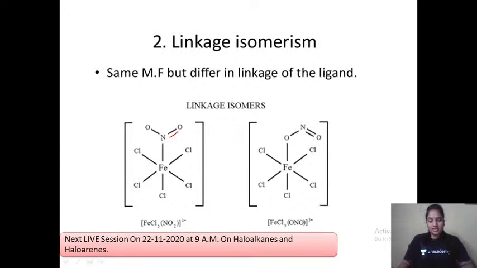Here the same ligand NO2 is there, but here it is attaching through the electrons present on the oxygen. That's what we call linkage isomerism. Both have the same molecular formula, 1 Fe, 5 chlorides, then 1 mole of NO2. Only the linkage differs. Here it is linked through nitrogen, here it is linked through oxygen. So that's the meaning of linkage isomerism.